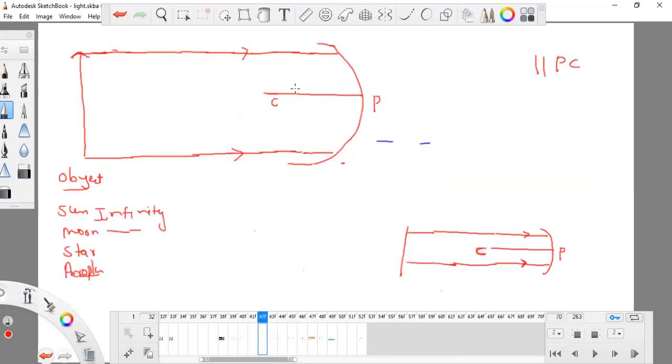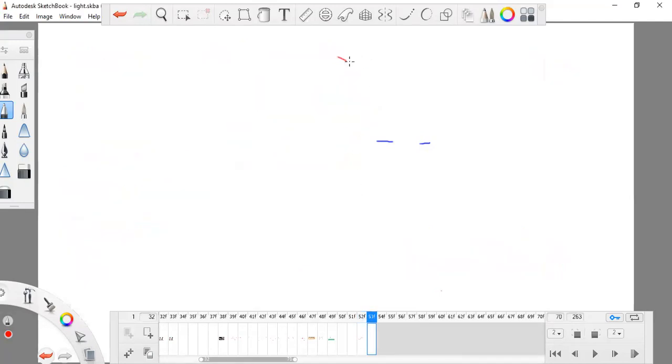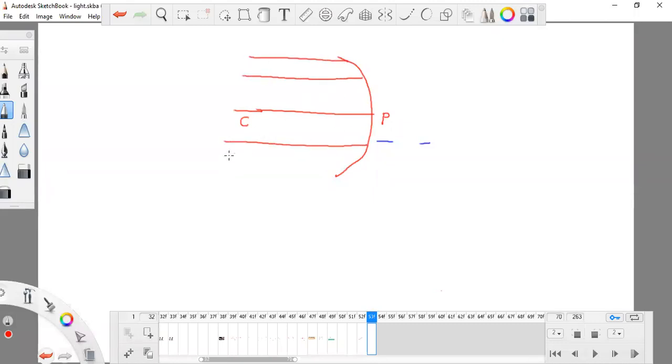So the light rays are coming parallel to PC, and this is my F. I'm going to tell you again what the F point is. If so many light rays are coming parallel to PC, so many light rays, all of them parallel to PC,